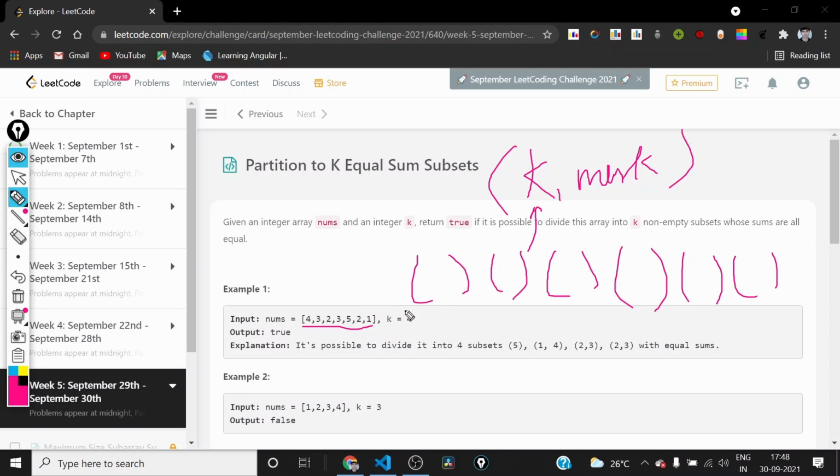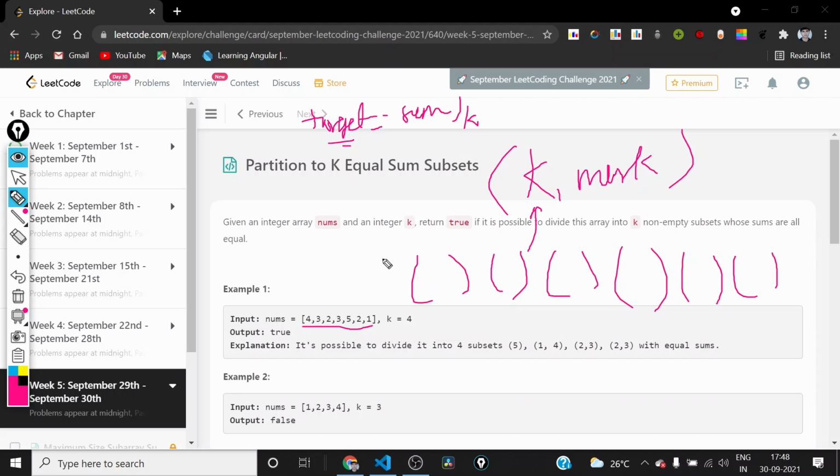If it is not divisible by k, we can return false. And if it is divisible by k, then we can have target equal to sum by k, right? This is the sum each subset should have.